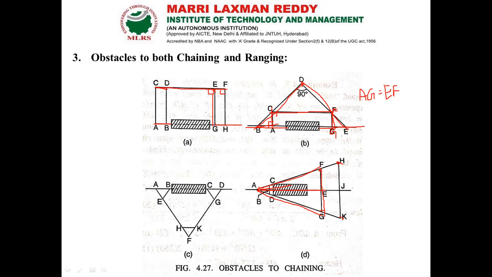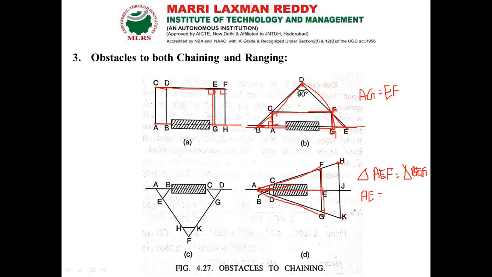Here AE is our distance, and the triangle is the same: triangle AEF is equal to triangle BEG, so that I can do the measurement.